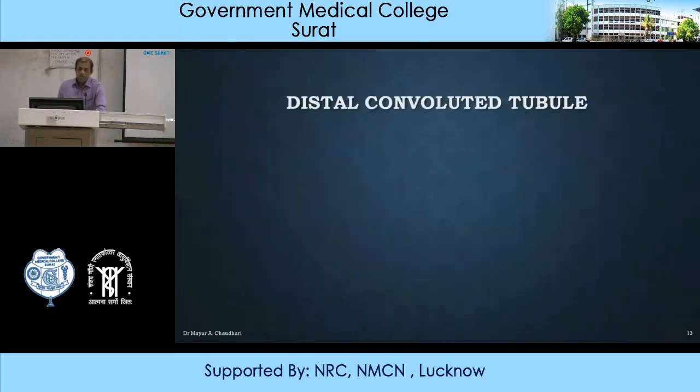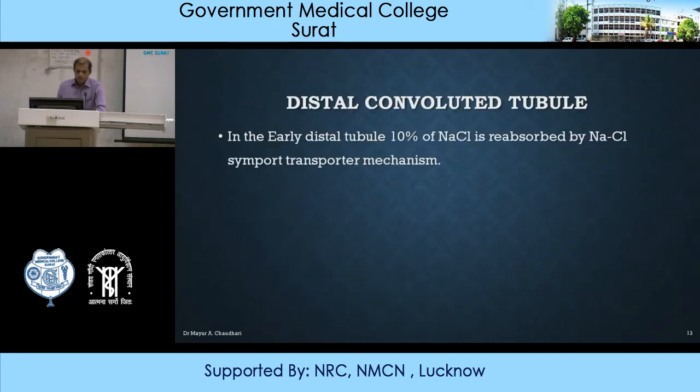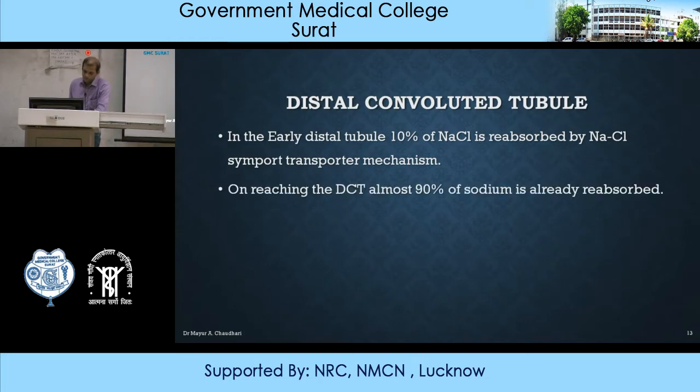Third major site is distal convoluted tubule. In the early distal tubule, 10% of sodium chloride is reabsorbed by the NaCl symport transporter mechanism. On reaching the distal convoluted tubule, almost 90% of sodium is already reabsorbed and the remaining 10% is reabsorbed.